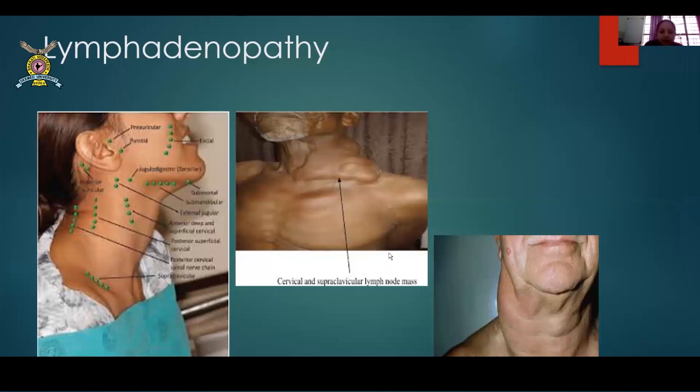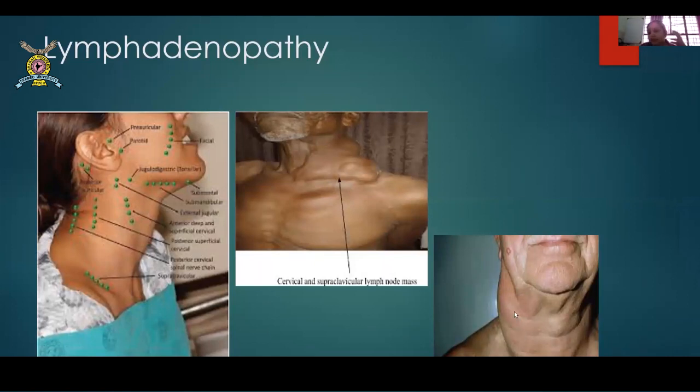these are the cervical group of lymph nodes which you can see over here. This has formed a lymph node mass. Okay, they're all together, they are matted, they're so much matted together, stuck together, that it has formed a lymph node mass. This is classical of tuberculosis. Remember that when it forms a classical lymph node mass.